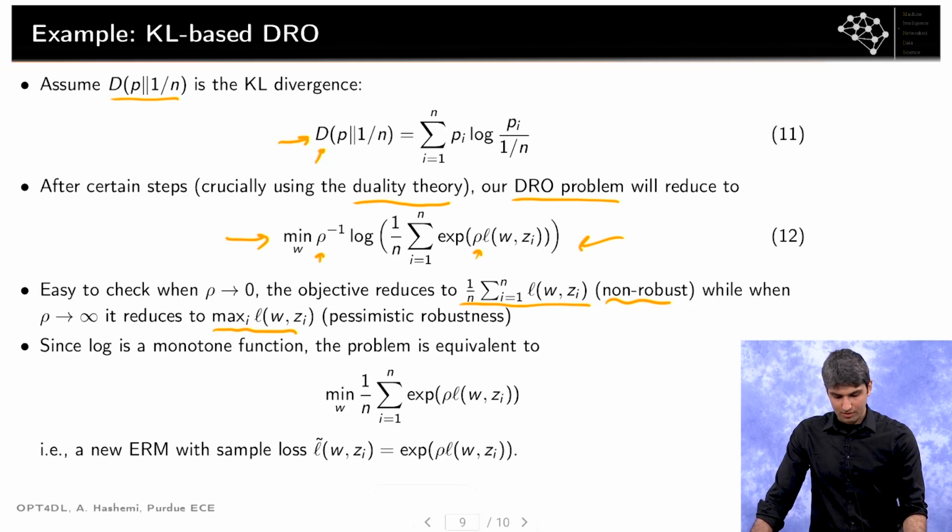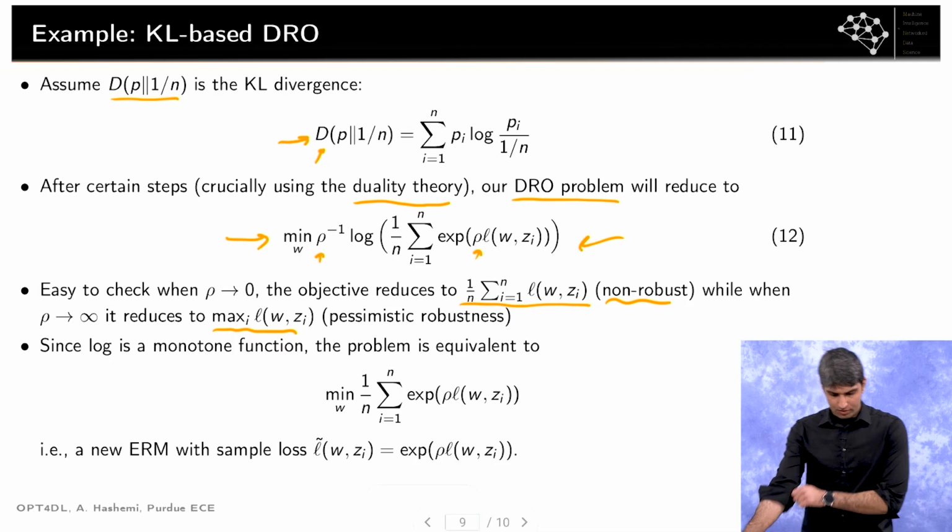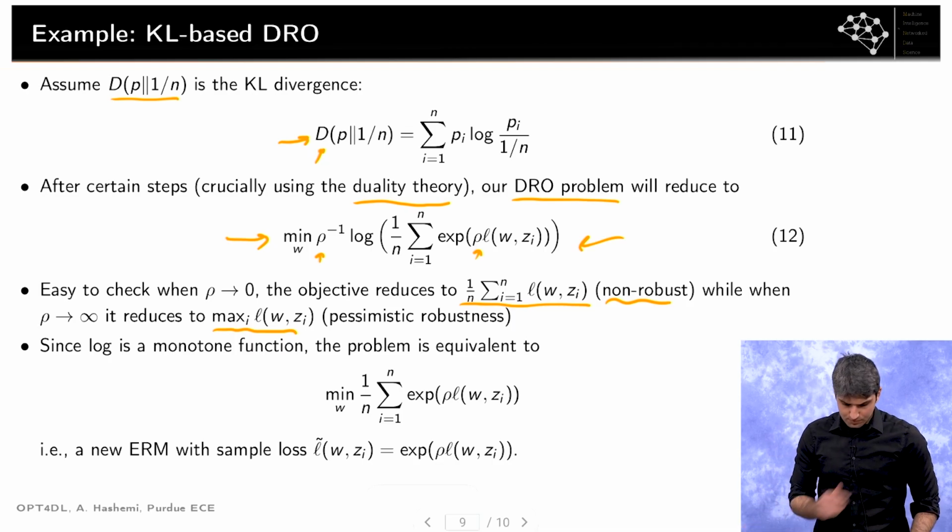In some sense, this is very pessimistic and robust. So if we choose a rho in the middle, we are interpolating between these two extreme cases, the non-robust case and the highly pessimistic case. That's one observation we can make.